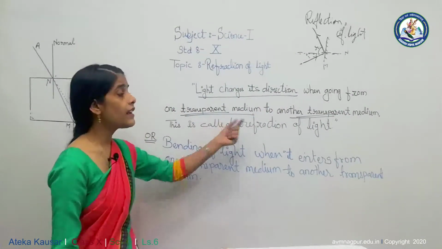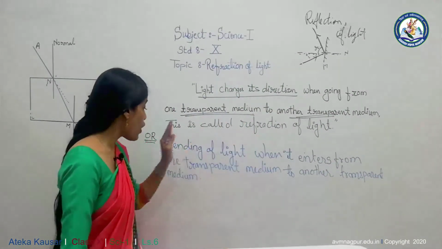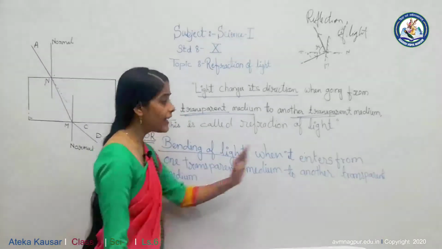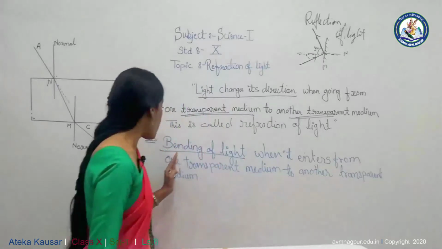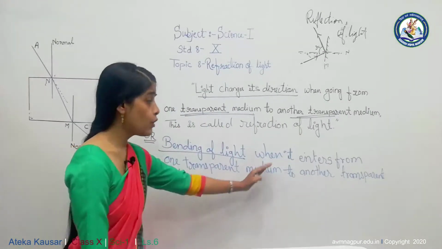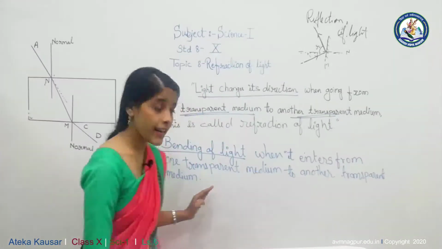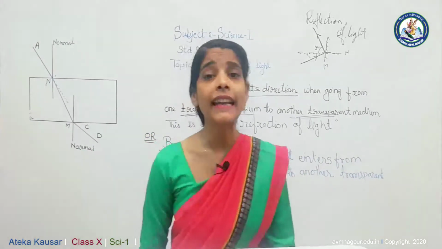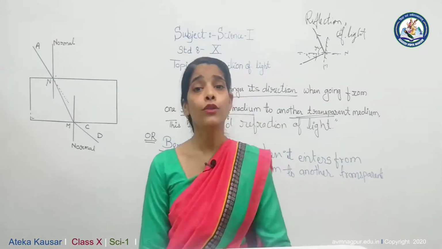This is called refraction of light, or you can say bending of light when it enters from one transparent medium to another transparent medium, but that bending occurs only at the boundary of the two media.